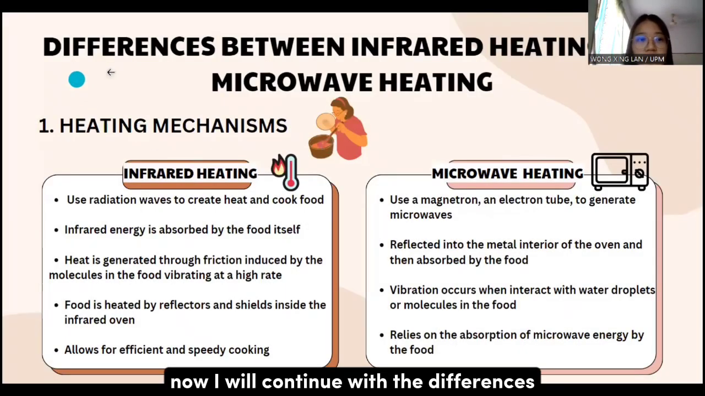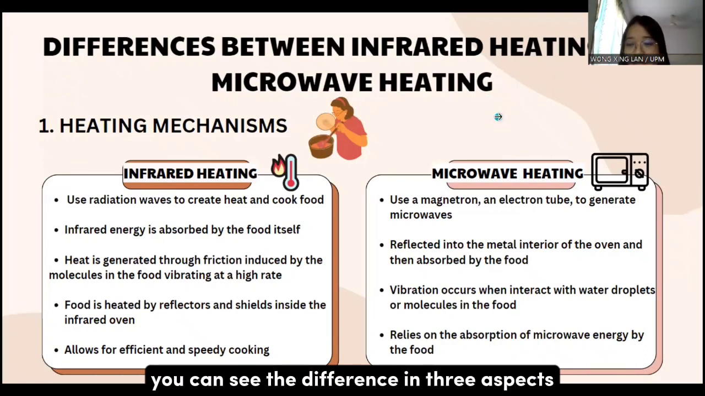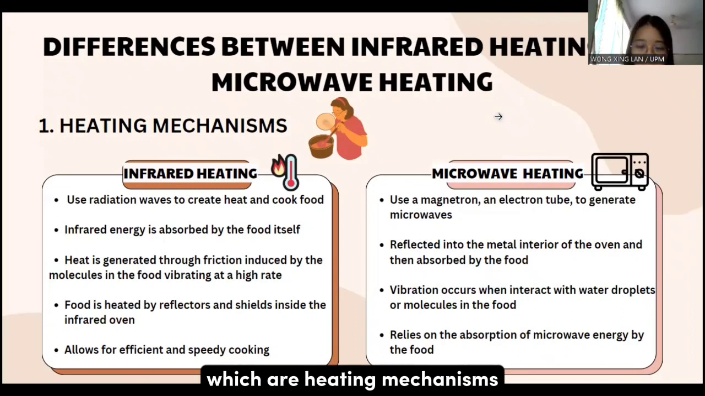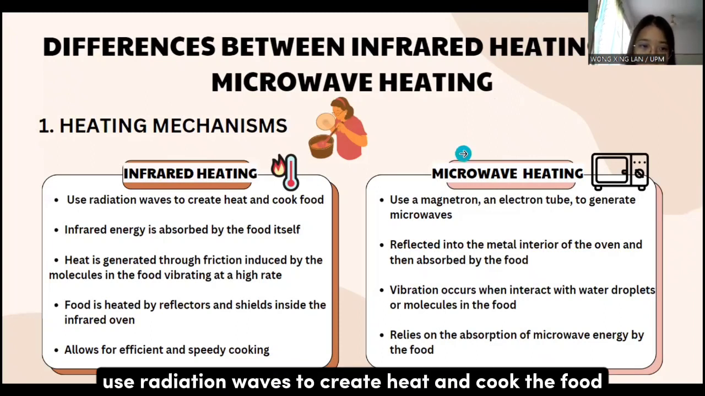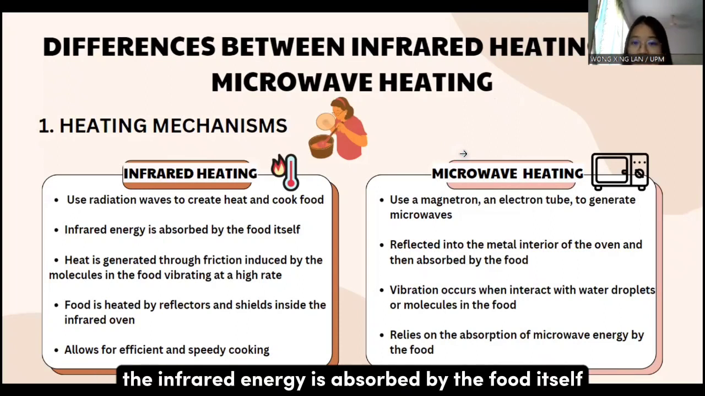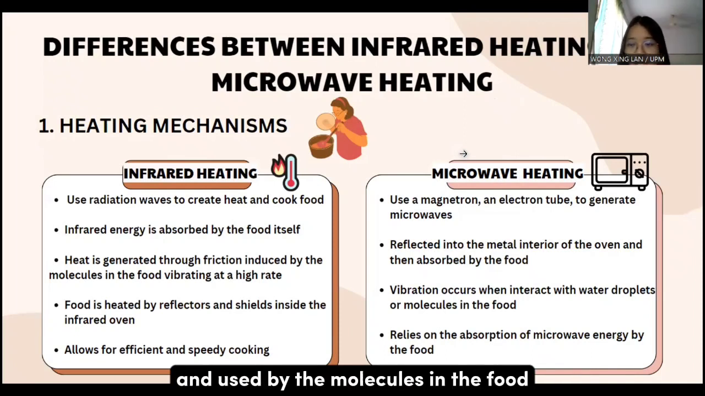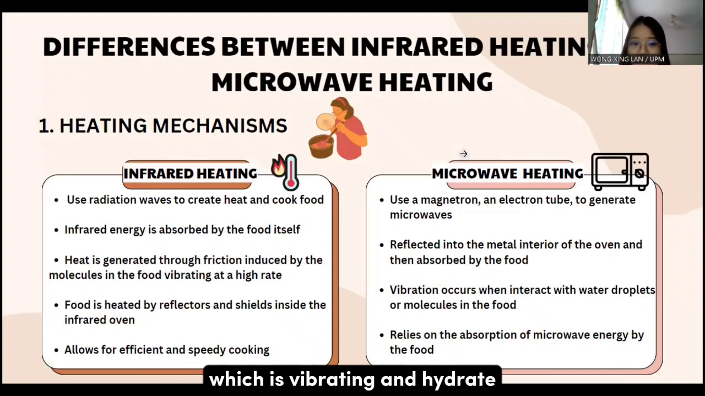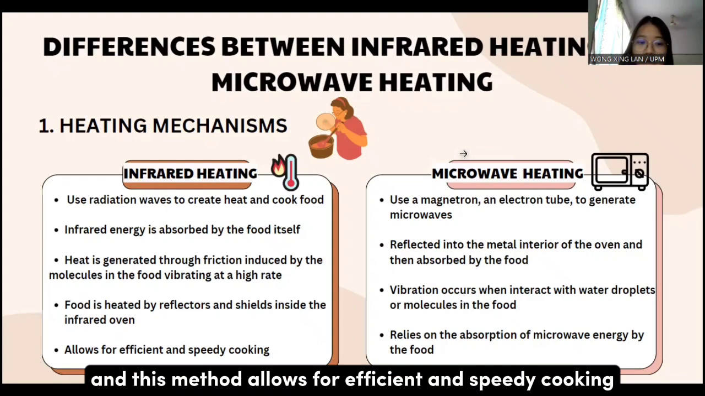Now I will continue with the differences between infrared heating and microwave heating. We can see their difference in three aspects, which are heating mechanisms, electromagnetic spectrum range, and temperature distribution. For the first one, heating mechanisms, infrared heating uses radiation waves to create heat and cook the food. The infrared energy is absorbed by the food itself rather than the surrounding air. The heat is generated through friction induced by the molecules in the food, which are vibrating at a high rate. The food is heated by the reflectors and shells inside the infrared oven, and this method allows for efficient and